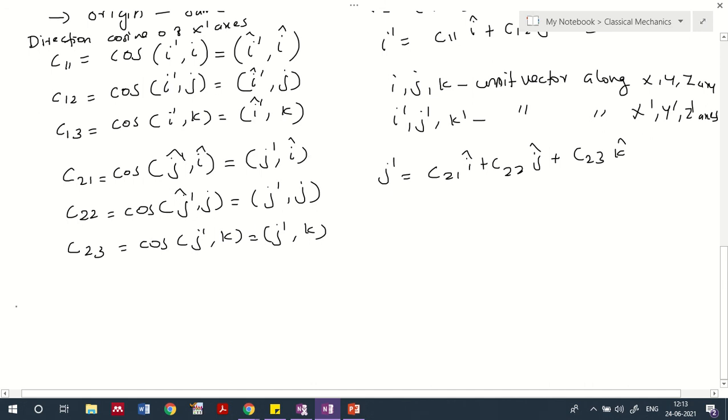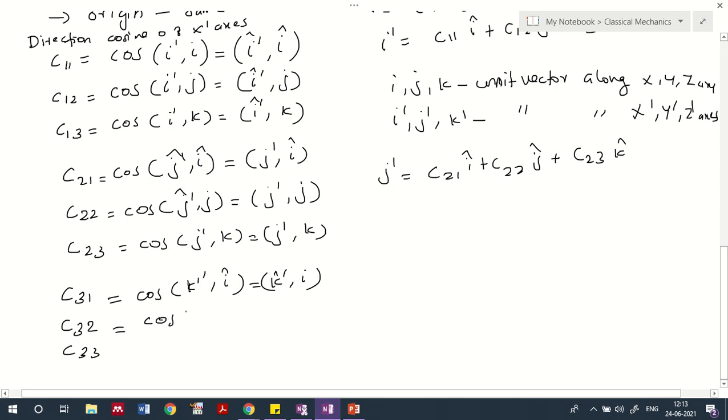And similarly here you can also get C31, C32, C33 as cos of k dash comma I cap, which is equal to k dash comma I.